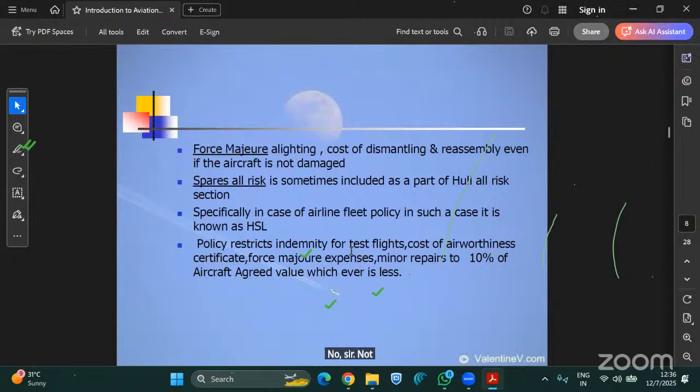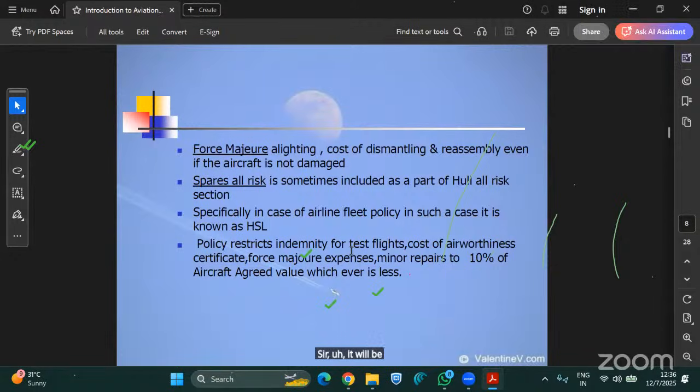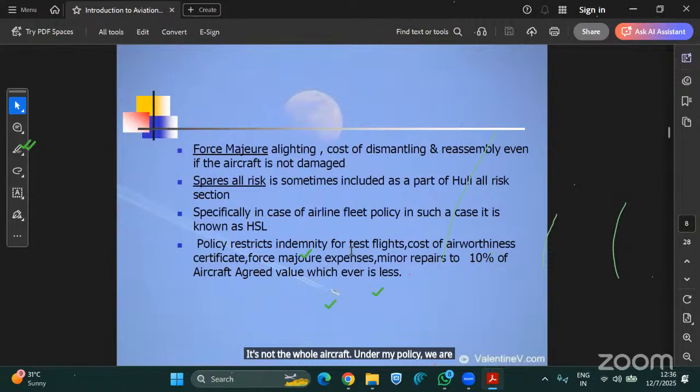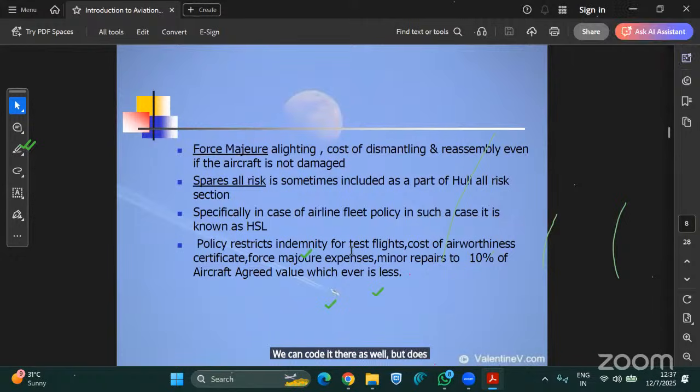Why? Not in cargo, because it is a part of the aircraft. But ma'am, it's an engine, so it's a machine only. It can be covered. Where is it excluded? It is covered under the spares section of aviation, no? Ma'am, that is the aviation policy. But why can't it be covered under your marine cargo policy? Because it's a machine, you can send it very well. It's only an engine part, not the whole aircraft. Logically, under a marine cargo policy, we can send it to the USA or any country, and we can cover it there as well.